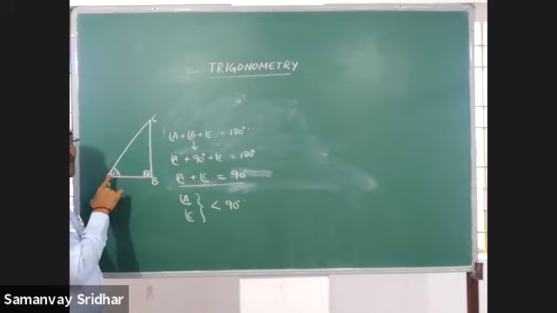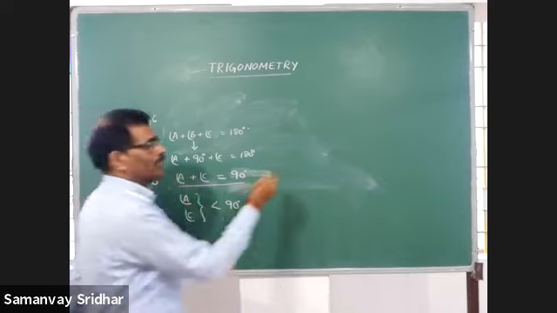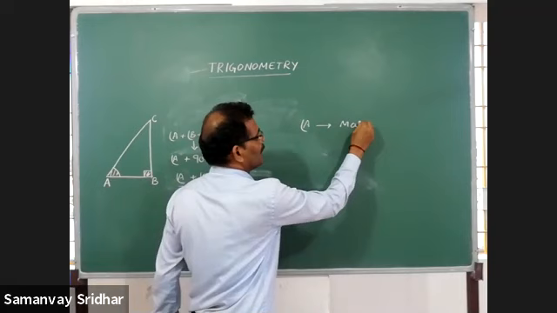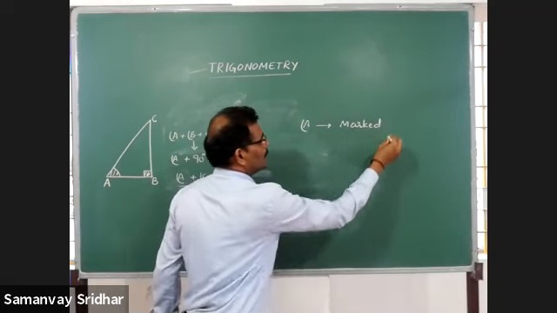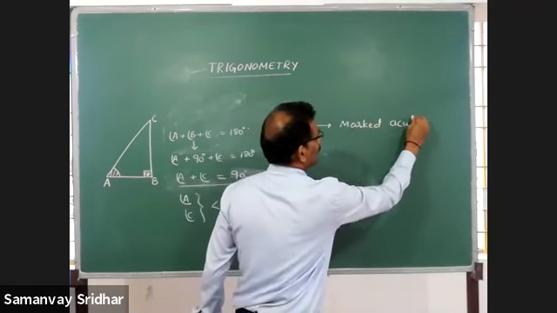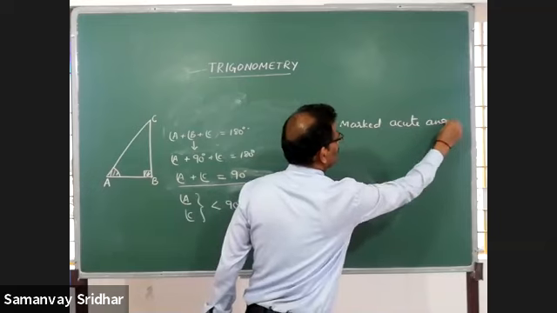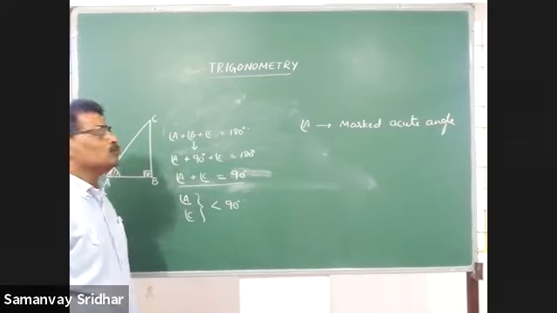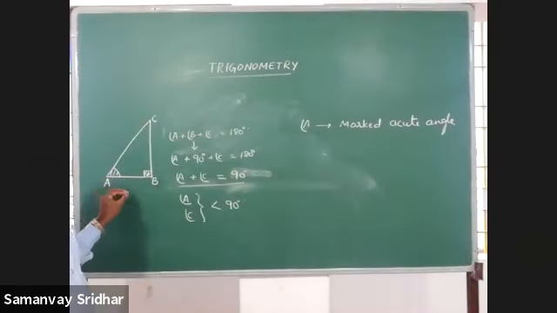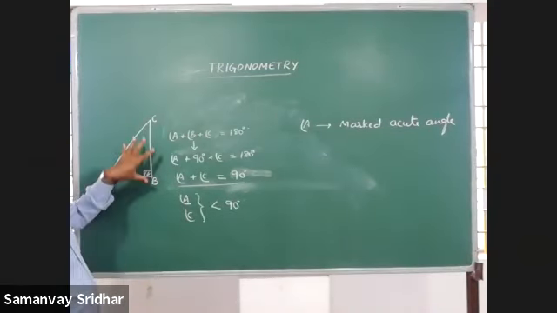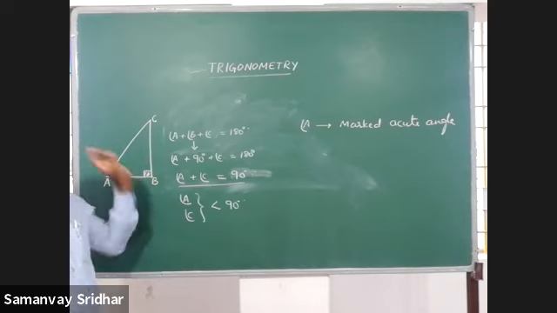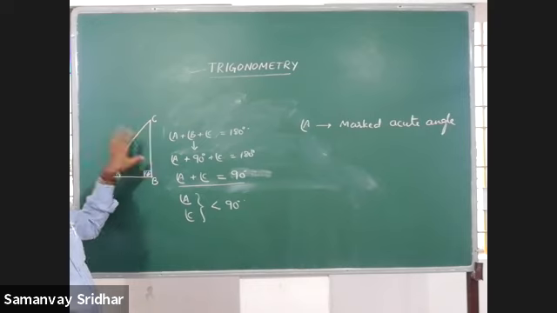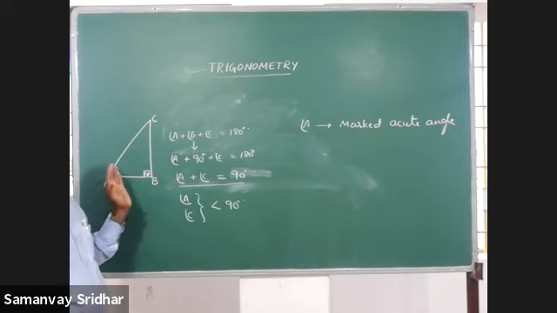It is called marked acute angle. What do you say? Angle A is marked acute angle. Right. So with respect to the marked acute angle, we have to name the sides of this triangle. What is AB, what is BC, and what is AC? That we have to see.